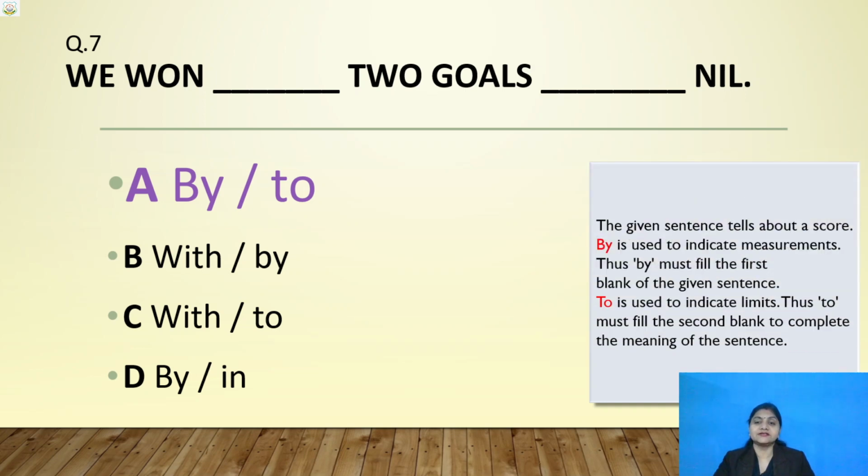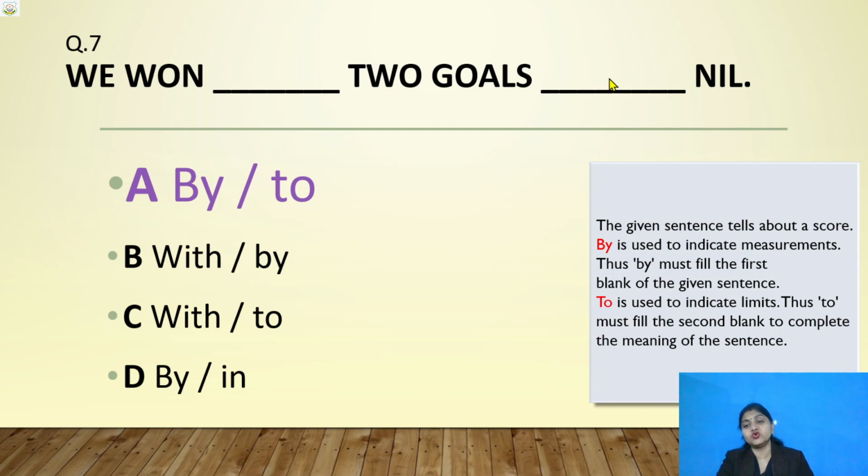See the reason. The given sentence tells about a score. "By" is used to indicate measurement. Thus, "by" must fill the first blank. Here we will fill the "by". The first blank will be filled by this preposition "by". "To" is used to indicate limits. Thus, "to" must fill the second blank to complete the meaning of the sentence. We won by 2 goals to nil.